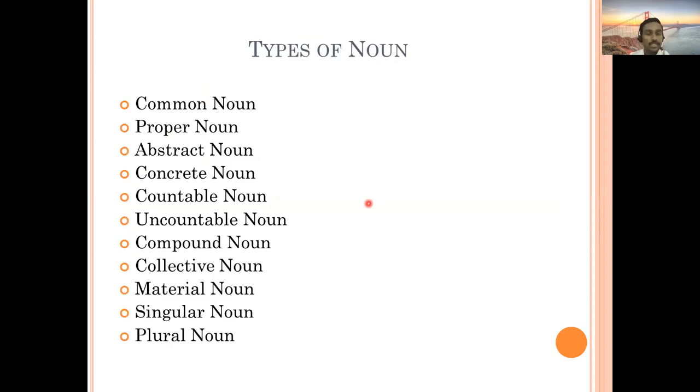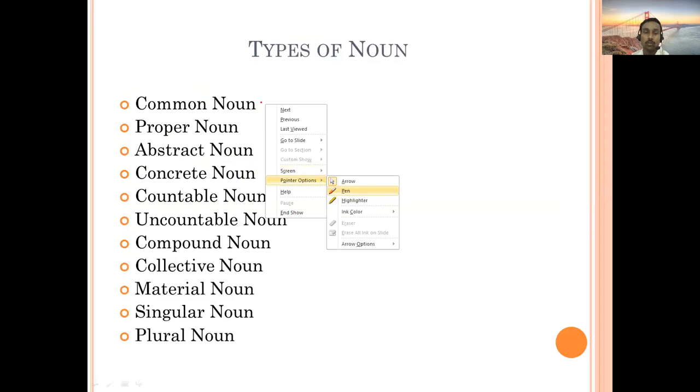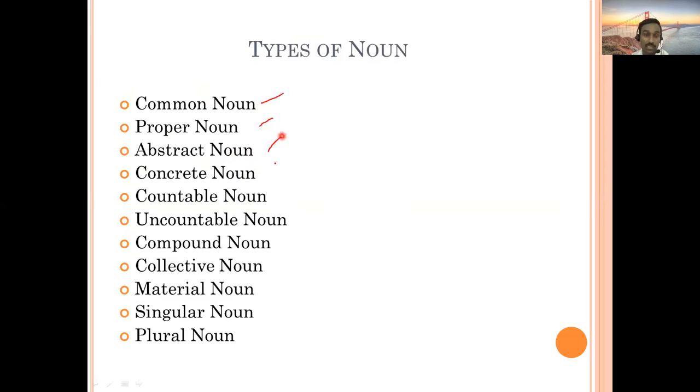And in the following slide, these are the types of noun we will talk about. I think we'll see these types in the next lecture. All of you come prepared for this. You can take note of them: common noun, proper noun, abstract noun, concrete, countable noun, uncountable noun, compound noun, collective noun, material noun, singular and plural. In a broad way I have made this classification, but the major types are common, proper, abstract, countable, uncountable, or collective. So these are the major types.